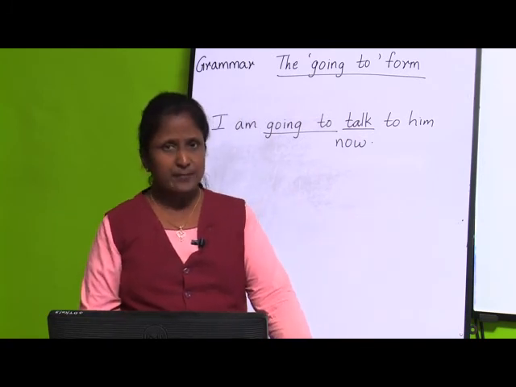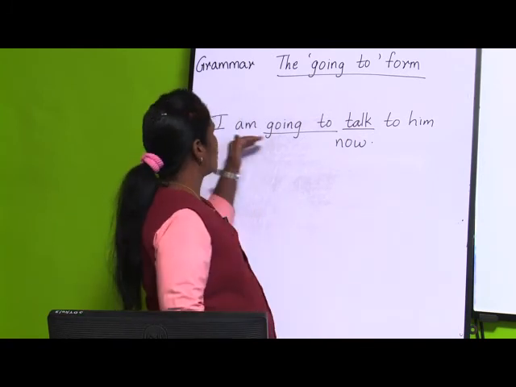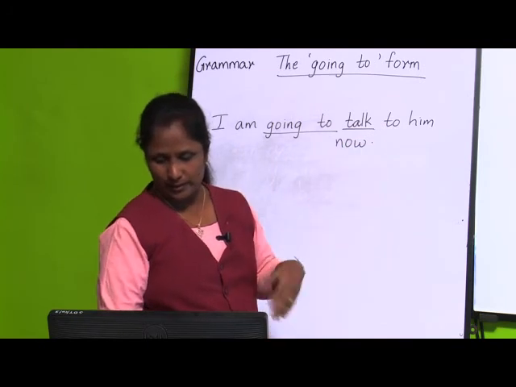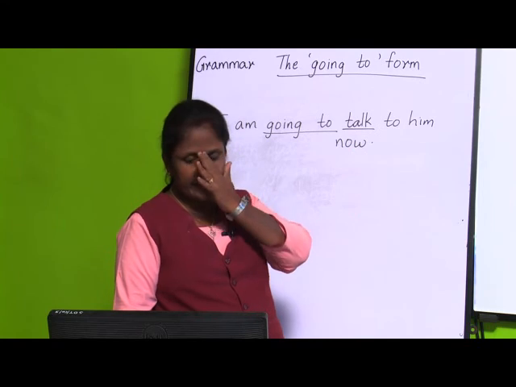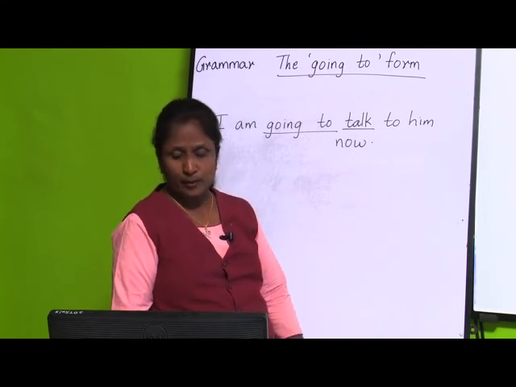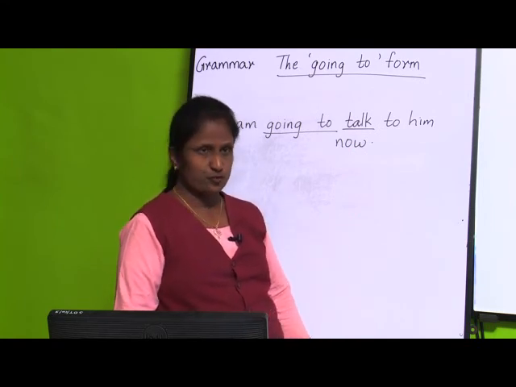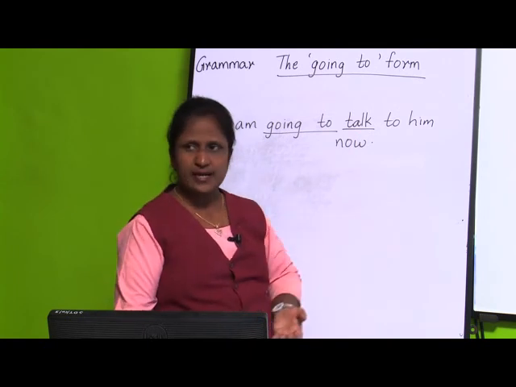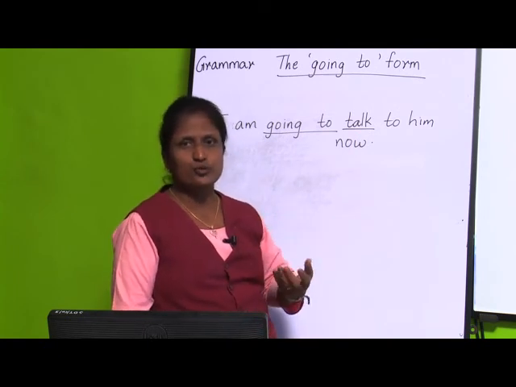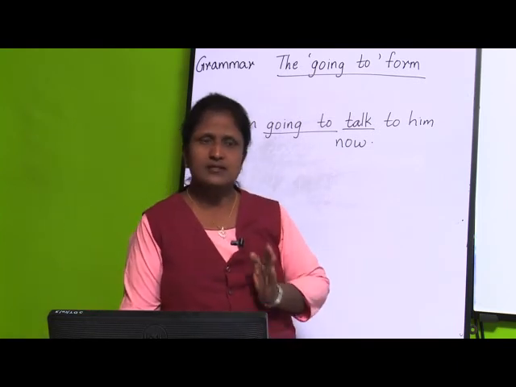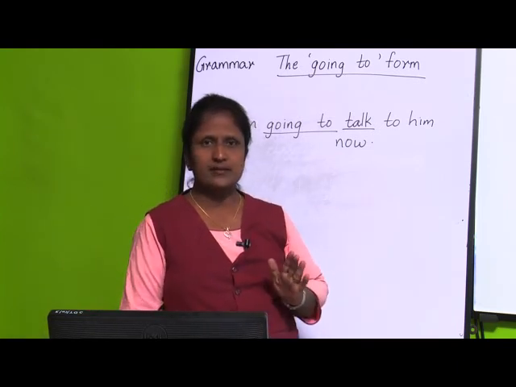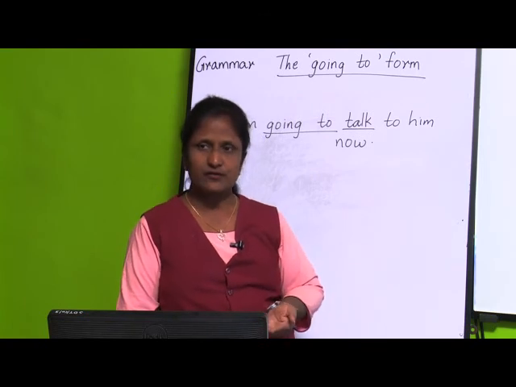The verbs am going to talk, or is going to take in the other sentence, indicate actions that are about to take place in the immediate future. I am going to talk means the time is still there, but I am going to do the action in the future.